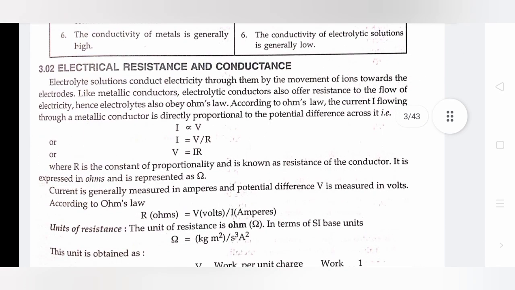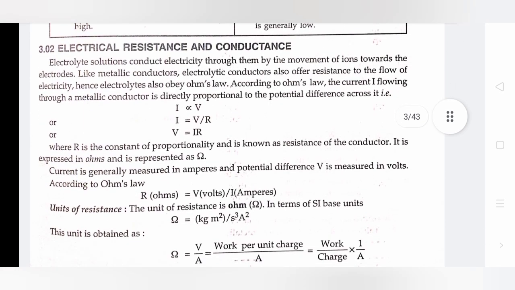Electrical resistance and conductance. Electrolyte solutions conduct electricity through them by the movement of ions towards the electrodes. Like metallic conductors, electrolytic conductors also offer resistance to the flow of electricity. Hence, electrolytes also obey Ohm's law.